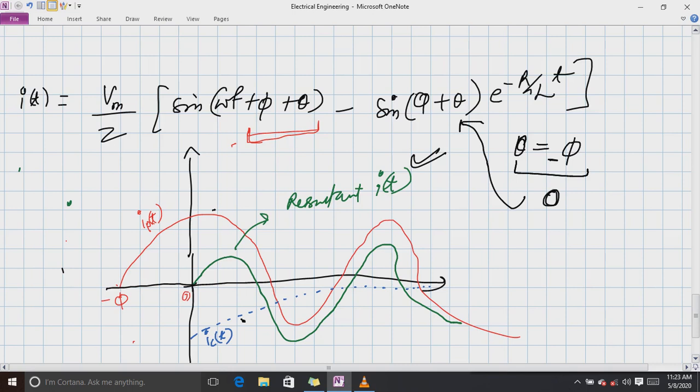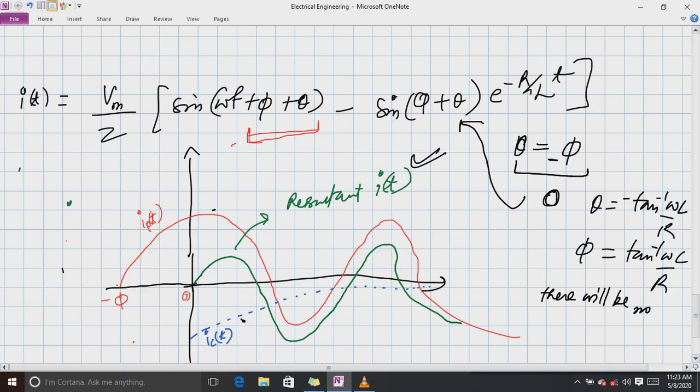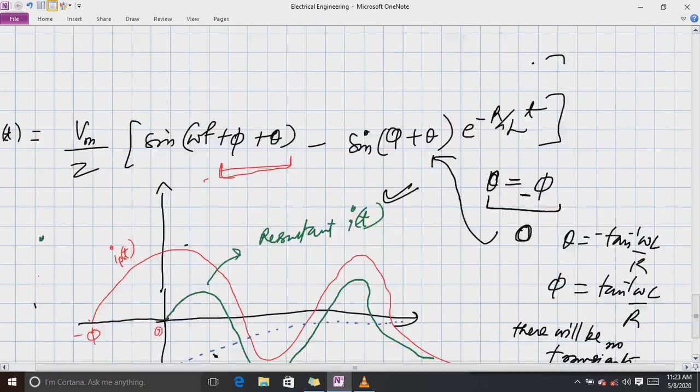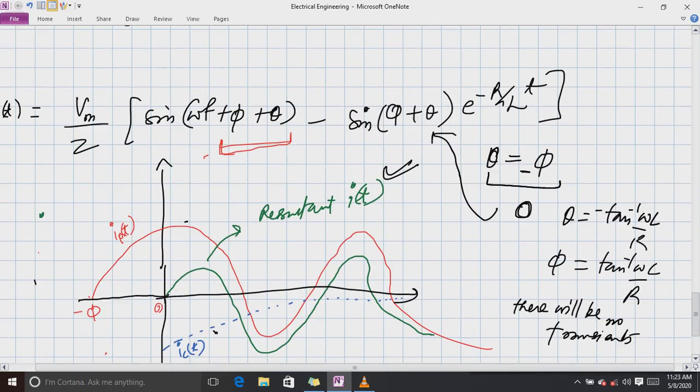It means if theta is equal to minus tan inverse omega L by R, so if phi equals tan inverse omega L by R, then there will be no transients in the system. This is the most important point here. If theta equals phi, then there will be no transients in the system.